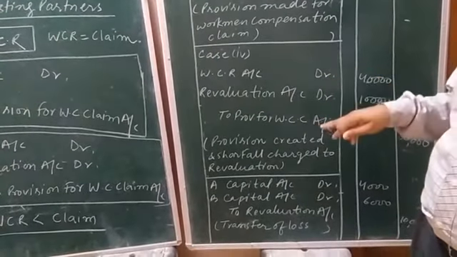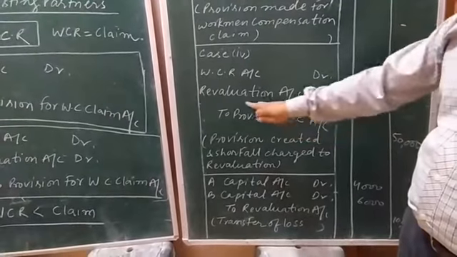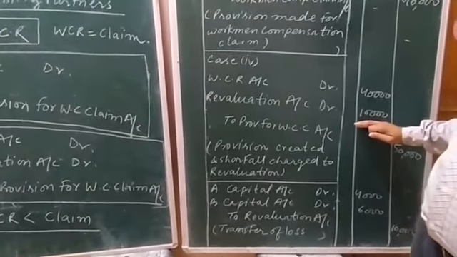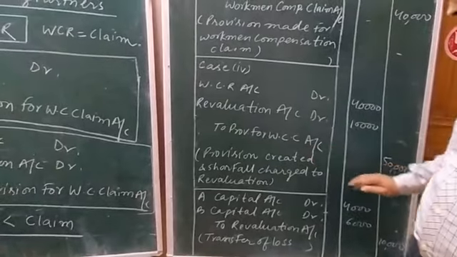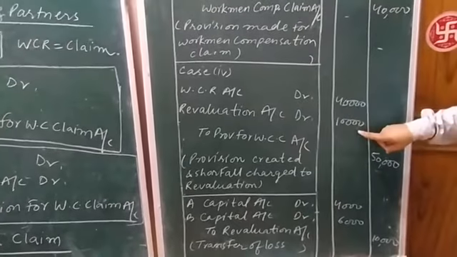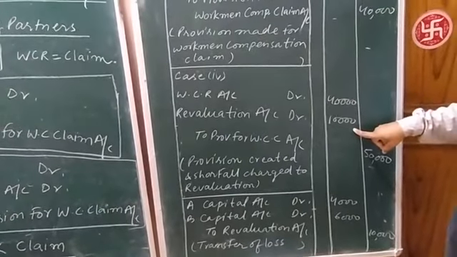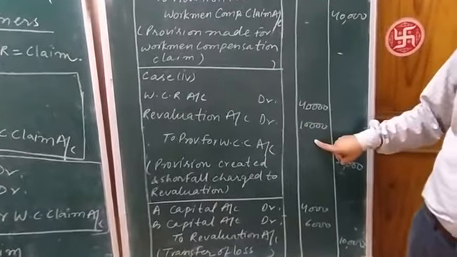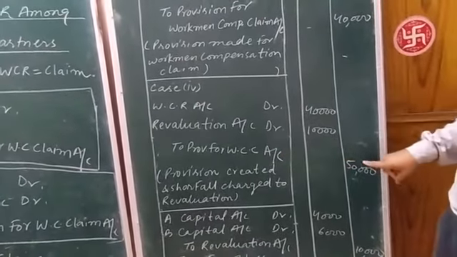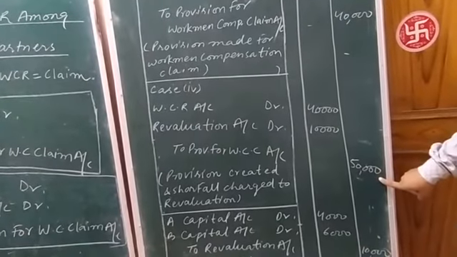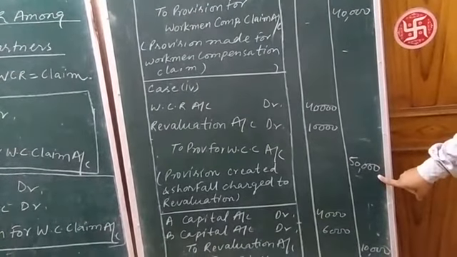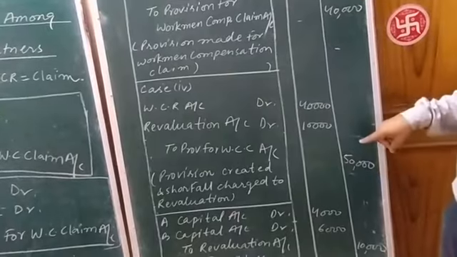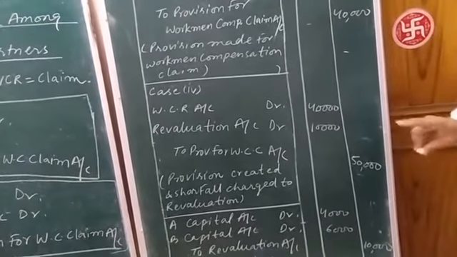Hence this 10,000 increase in provision for workman compensation claim will be shown on the debit side of revaluation account. So revaluation account will be debited here, and provision for workman compensation claim will be 50,000 rupees as mentioned in the question.